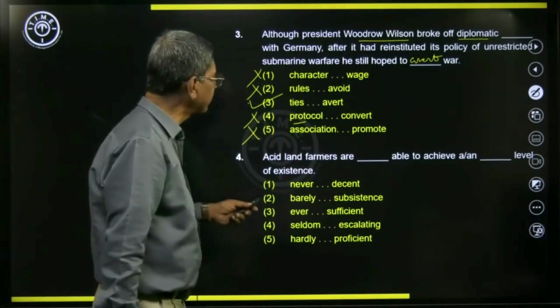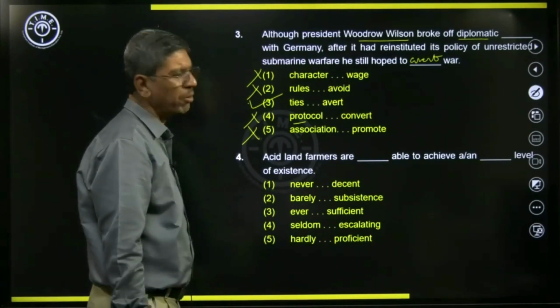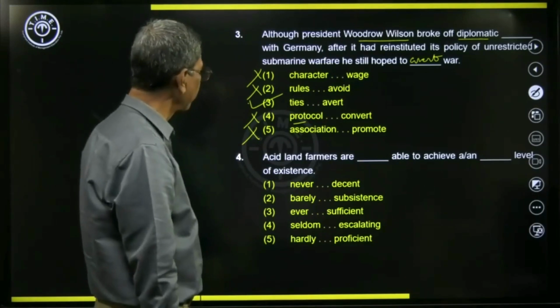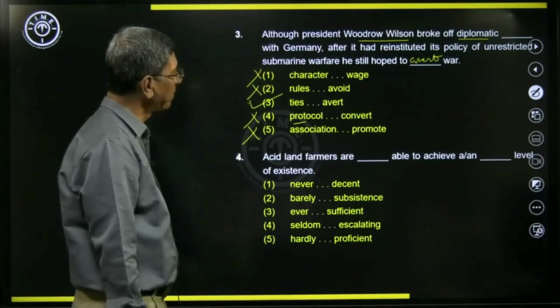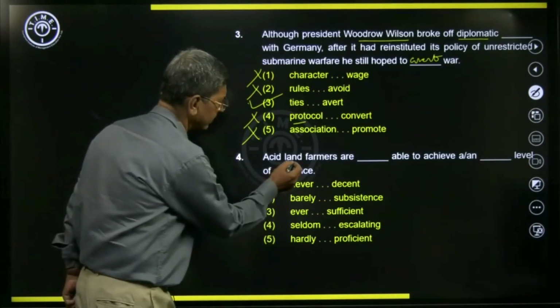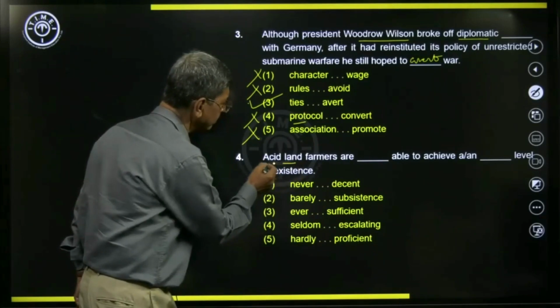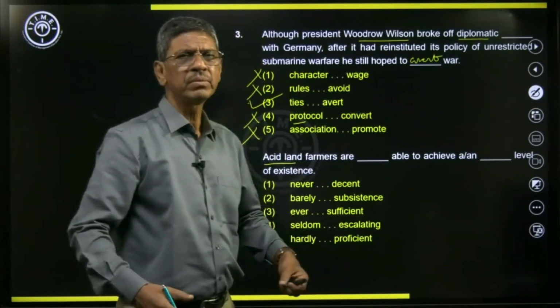Then, acid land farmers are dash able to achieve a or an dash level of existence. So which one do you think is the best one here? Acid land. Now what is acid land?